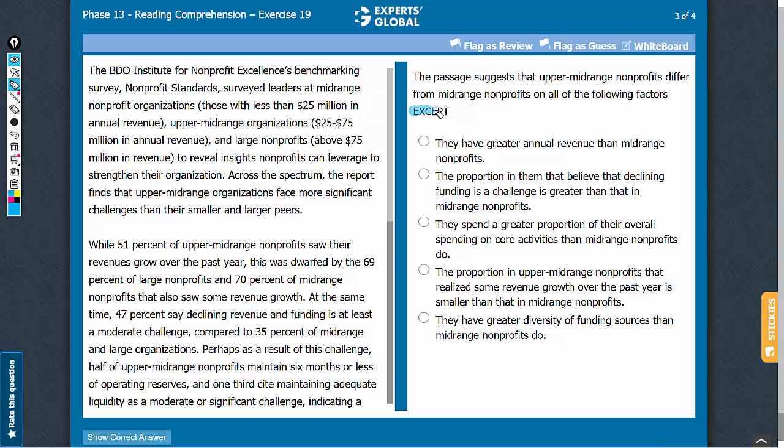Which of the following is not a difference between upper mid-range non-profits and mid-range non-profits? Let's look at the answer choices. Answer choice A, annual revenue.